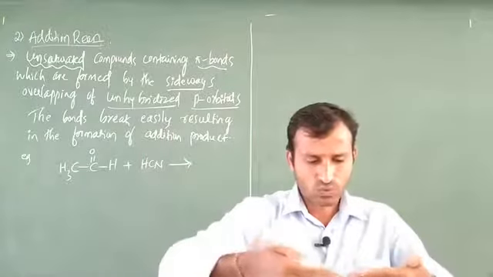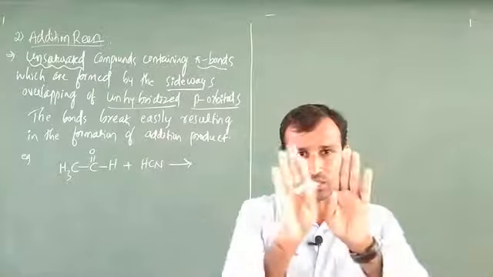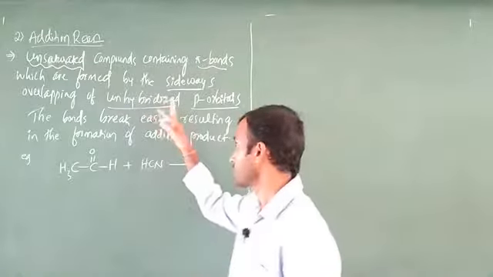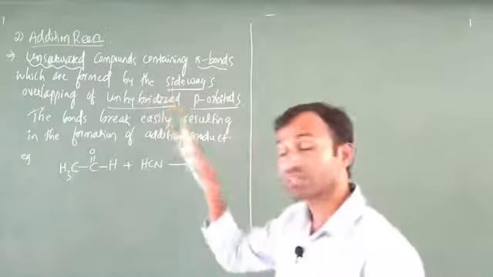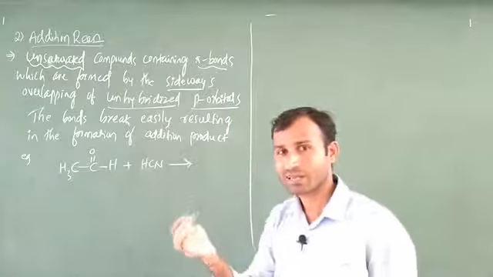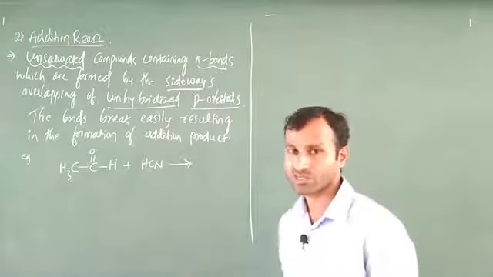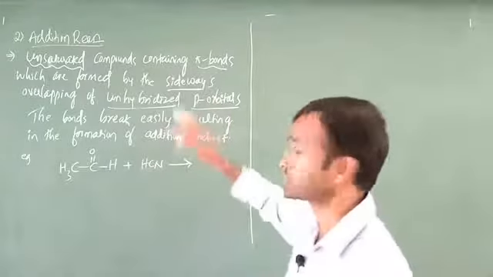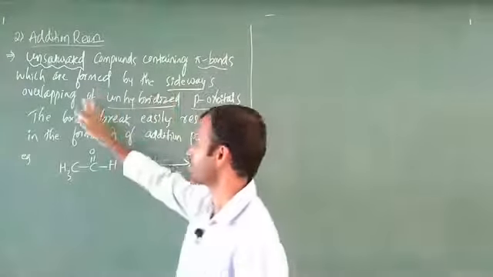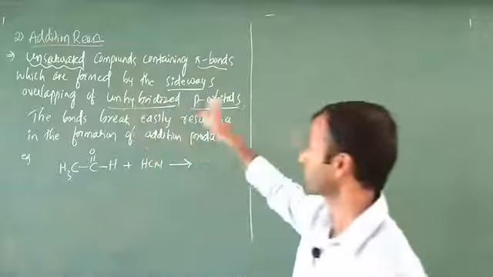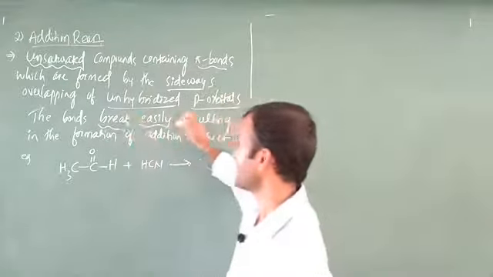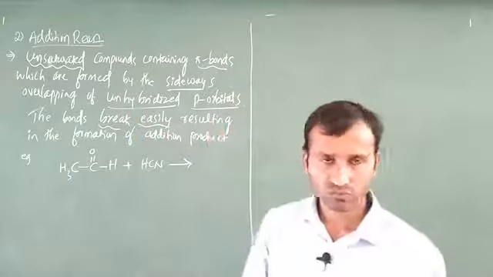This one indicates head to head overlapping. Like this is there. This one is side by side overlapping. This is how side by side overlapping takes place. This point we will study in hydrocarbons. Okay, then in hydrocarbons, alkane is there, alkenes is there, next one is alkynes. In that case, we will study sideways overlapping. I will show it there only. Just bear in mind sideways overlapping of unhybridized p orbital. The bonds break easily, resulting in the formation of addition product.